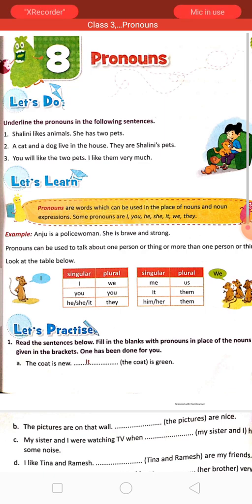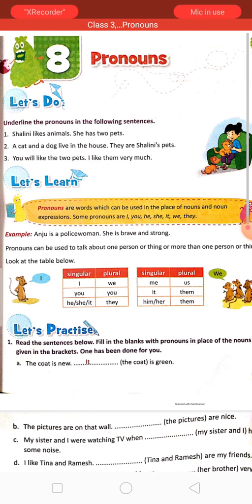Some pronouns are I, you, he, she, it, we, they. Anju is a policewoman. She is brave and strong. So we are using she instead of Anju. I think you understood that instead of writing or telling the noun every time, we use some words. Those words are called pronouns. Pronouns can be used to talk about one person or thing or more than one person or thing.